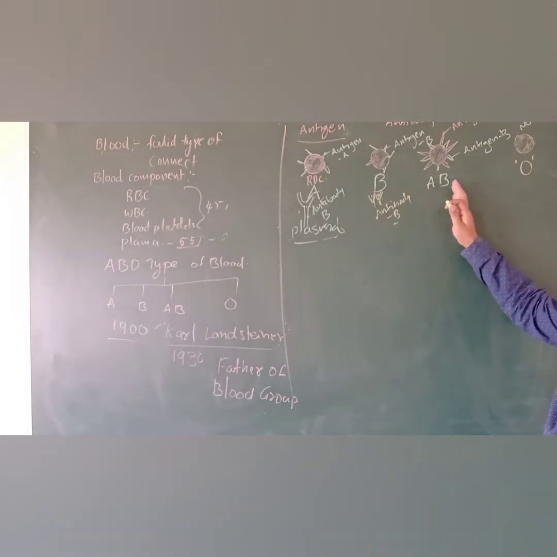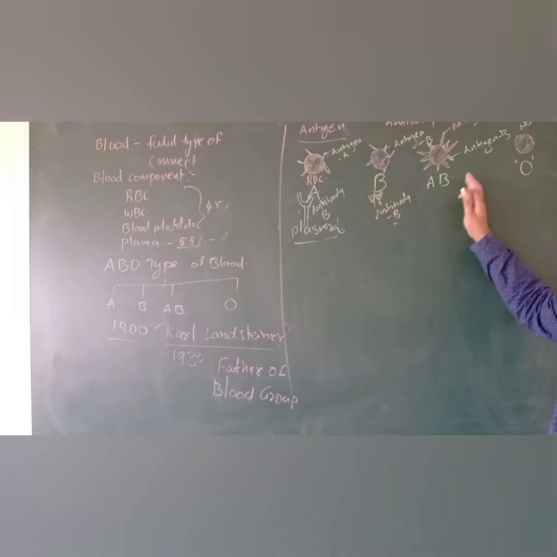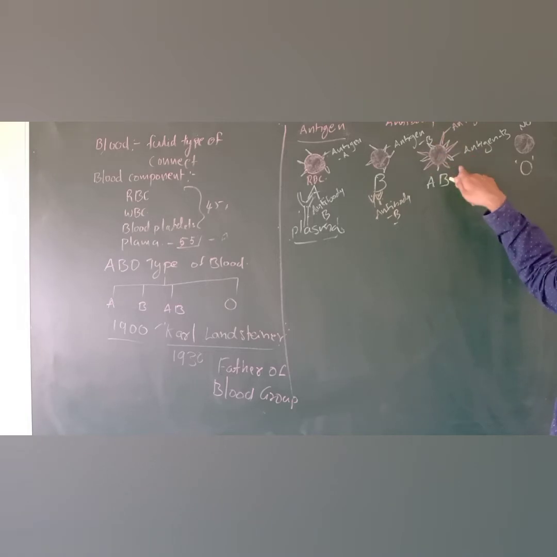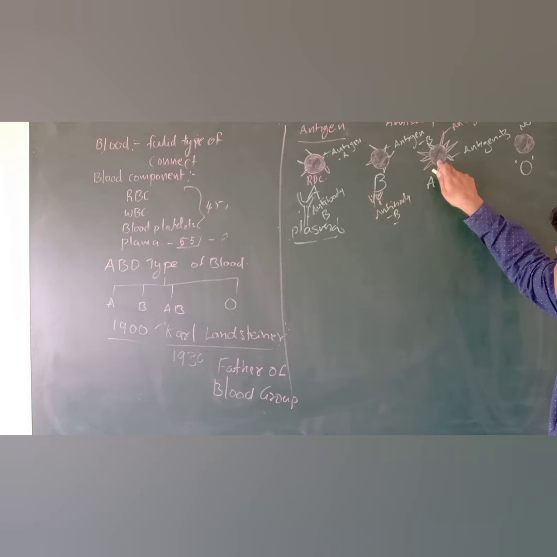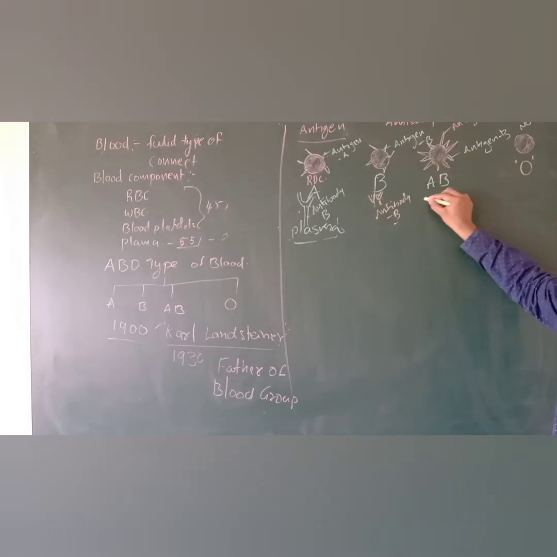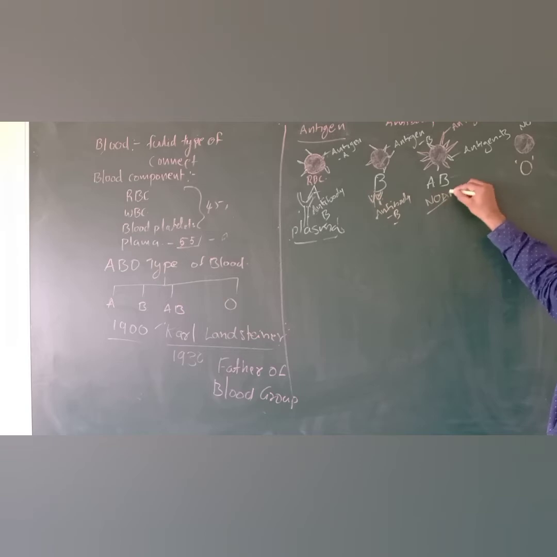And here, in the AB group, antigens are there. Try to understand. Both antigen A and antigen B are located on the surface of the RBC. But it does not produce any antibodies.